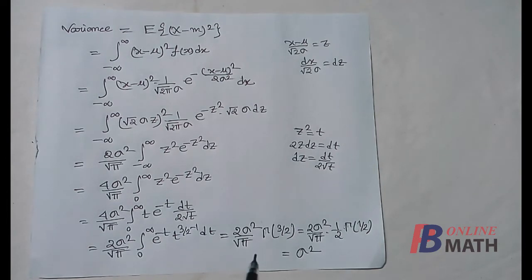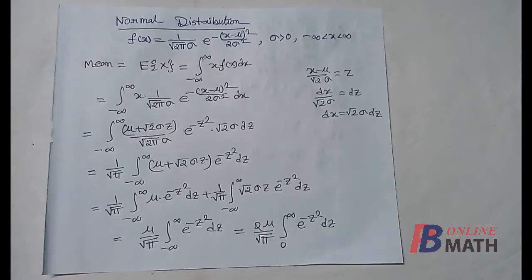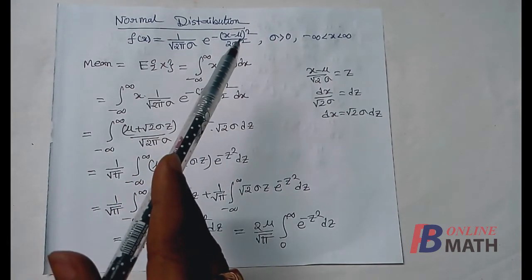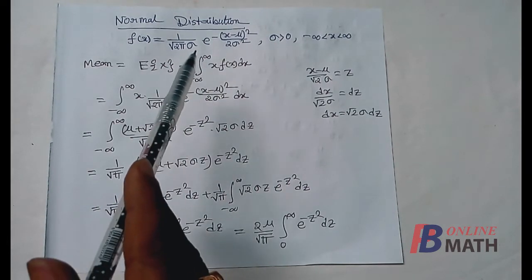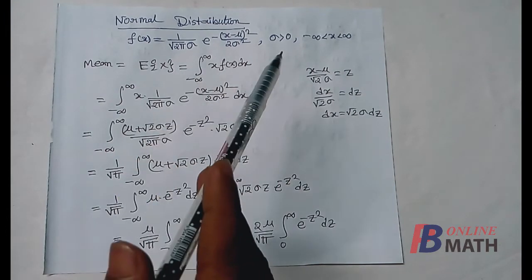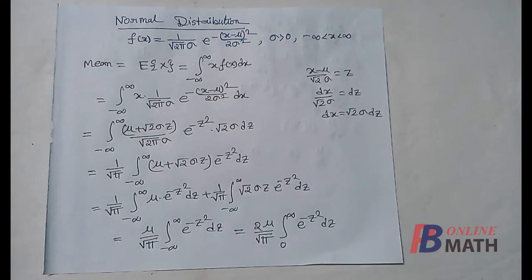Therefore sigma is the standard deviation of the normal distribution, because sigma is already given to be positive. So this mu is the mean of the normal distribution, and this sigma is the standard deviation of the normal distribution, because it is given that sigma is positive. So we have obtained the mean and variance.